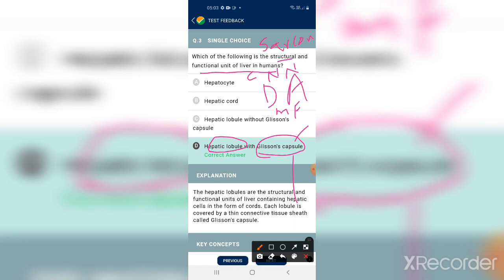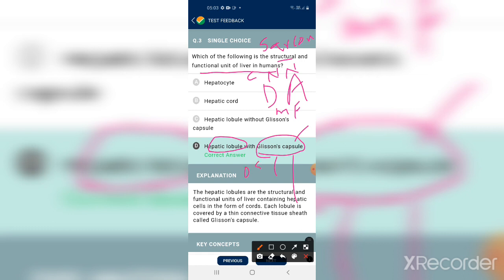Most of you know that the structural and functional unit of a living organism is the cell. Structural and functional unit of lungs, alveoli. Of kidney, nephron. Of nervous system, neuron. And can you tell me the structural and functional unit of the bone?